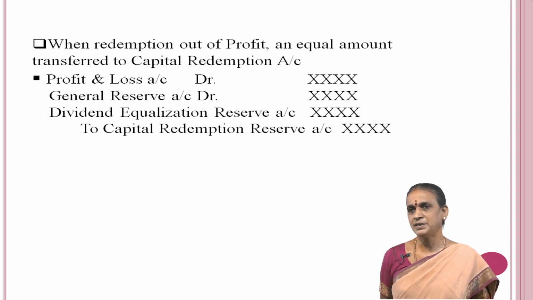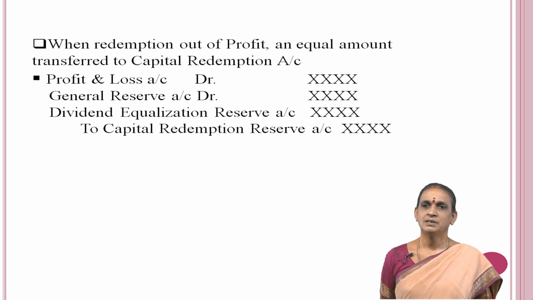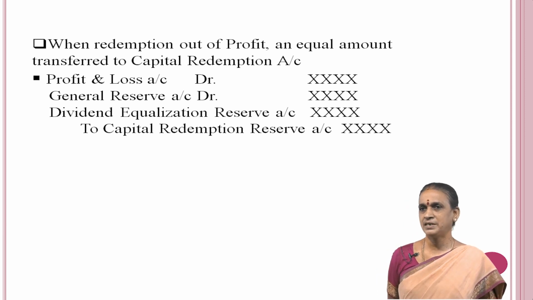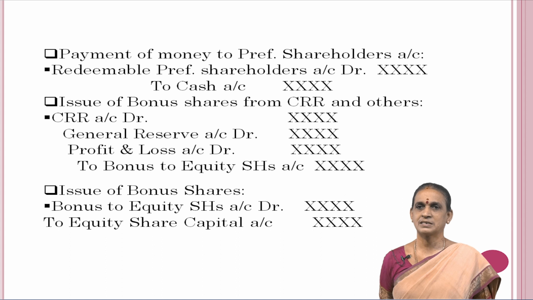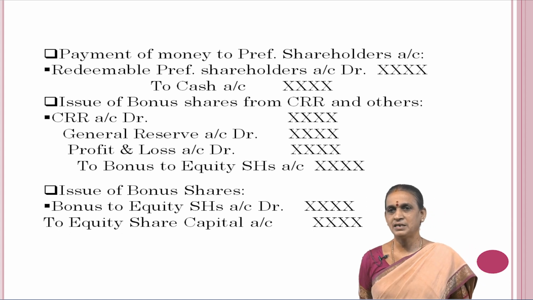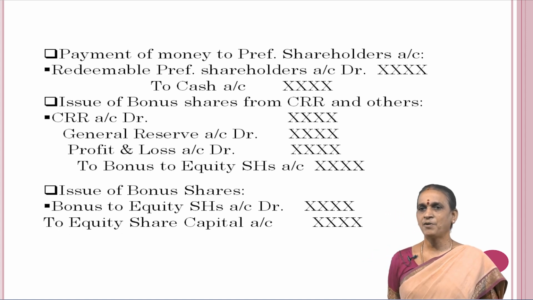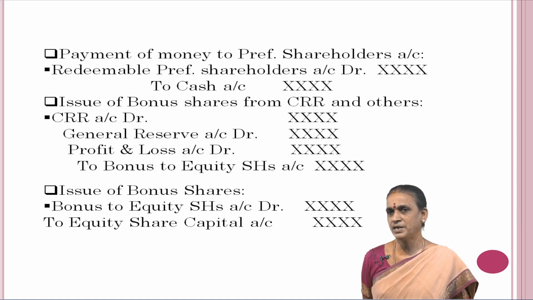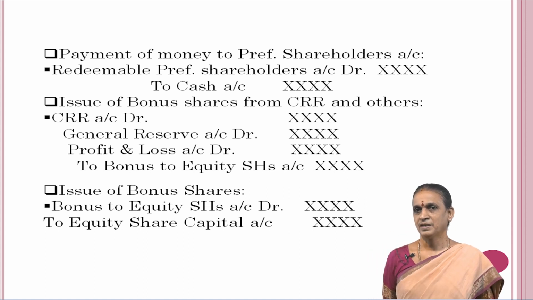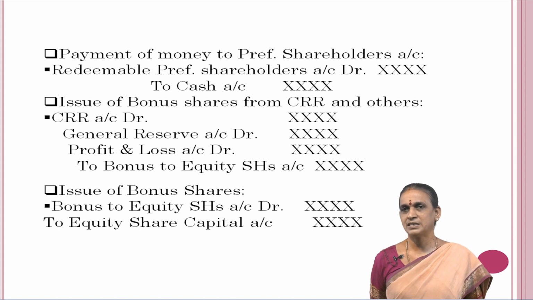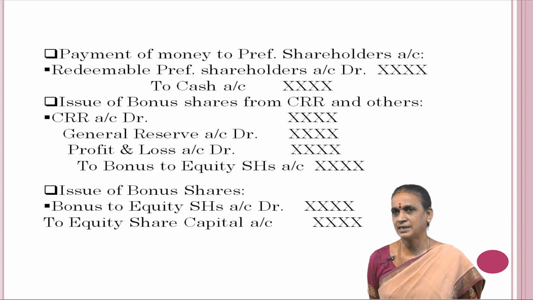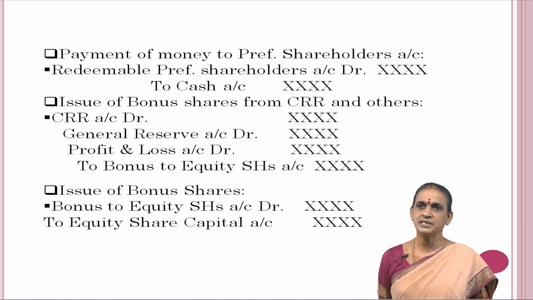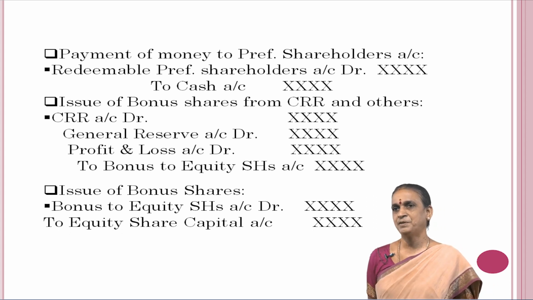Then payment of money to the preference shareholders, redeemable preference shareholders account debit to cash account. Then issue of bonus shares from capital redemption reserve account and others. CRR account debit, general reserve account debit, profit and loss account debit to bonus to equity shareholders account. Then for the issue of bonus shares, bonus to equity shareholders account debit to equity share capital account. So these are the entries to be passed while redeeming the preference shares.